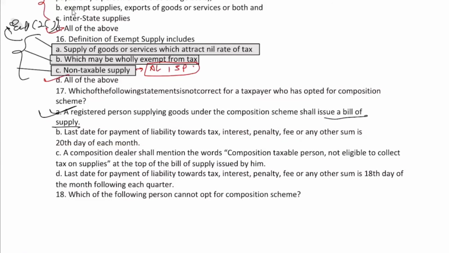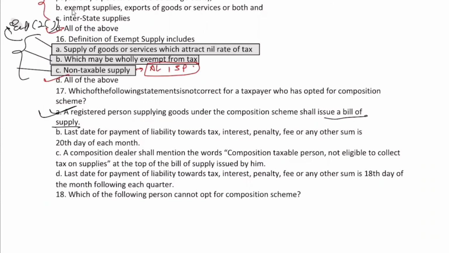I gave you a distinction between bill of supply and invoice, tax invoice. You remember? Tax invoice is what a seller gives to another seller, or a person to whom we are selling and who is going to take ITC.